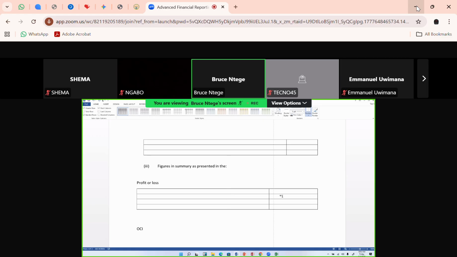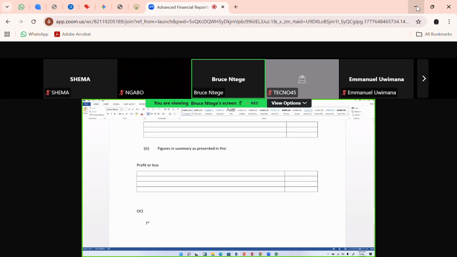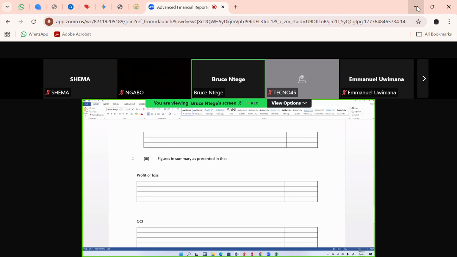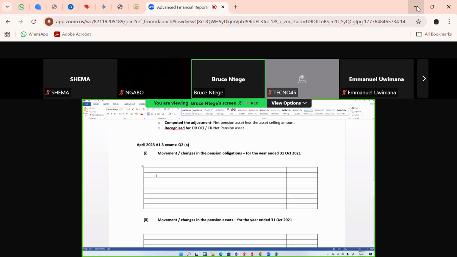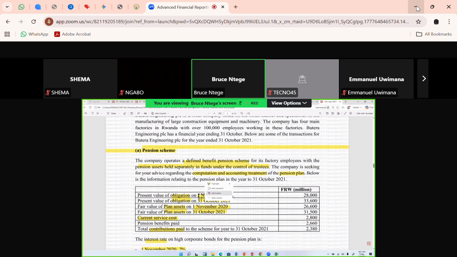And also, I want to do the same for the other comprehensive income. Okay, so if I go back to my question, ideally, they told me that in this year, we had an opening balance for the pension obligation, 28,000, that figure there, 28,000.